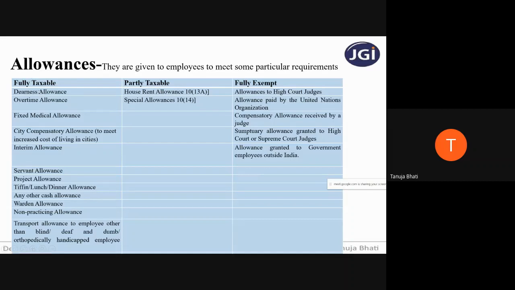So, in case of fully taxable, there will be no calculation since you have to take 100% amount in the outer column. In case of fully exempt, there will be no calculation since you have to take 0 amount in the outer column. Only the calculation comes in respect of partly taxable because some portion is exempt, some is taxable, so there is a calculation involved. So let us see in today's lecture how to calculate house rent allowance and what is the figure that you need to take in the outer column in order to calculate income from head salaries, and let us see the different special allowances.